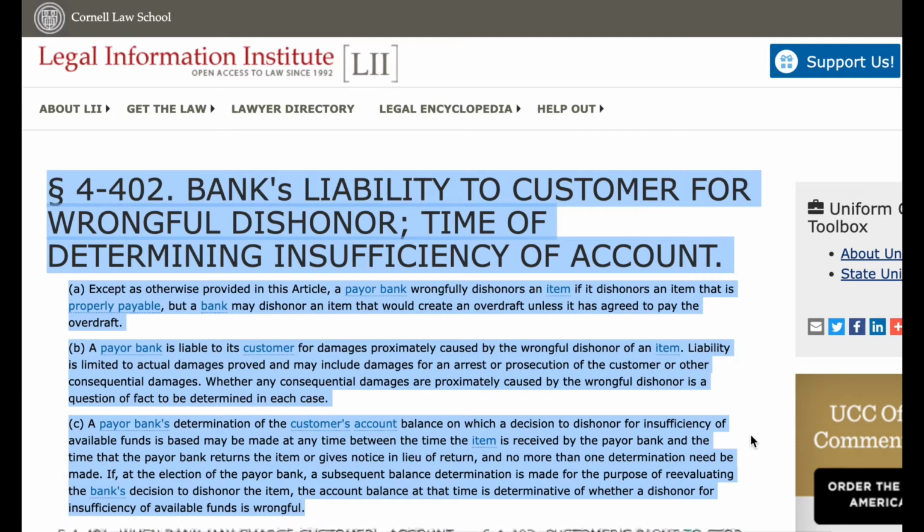C. A Payor bank's determination of the customer's account balance on which a decision to dishonor for insufficiency of available funds is based may be made at any time between the time the item is received by the Payor bank and the time that the Payor bank returns the item or gives notice in lieu of return, and no more than one determination need be made. If, at the election of the Payor bank, a subsequent balance determination is made for the purpose of re-evaluating the bank's decision to dishonor the item, the account balance at that time is determinative of whether a dishonor for insufficiency of available funds is wrongful.